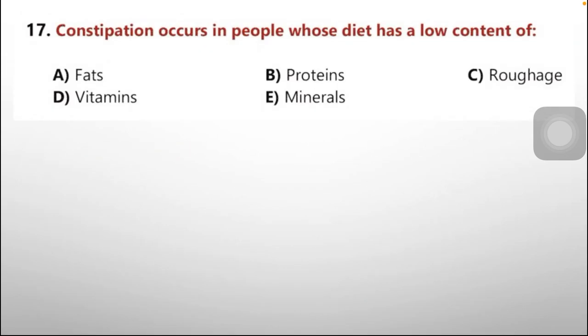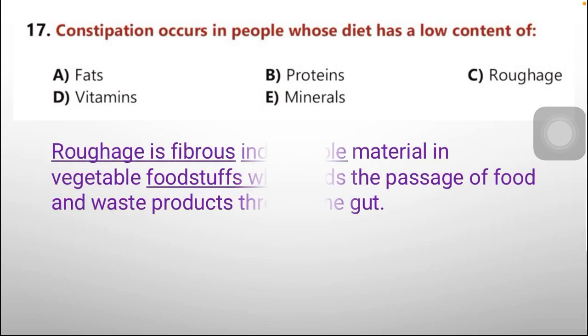Question number 17. Constipation occurs in people whose diet has a low content of: A, fats; B, proteins; D, vitamins; E, minerals. I have skipped option C because this term is unknown to me, roughage. However, when I googled it, it is actually fibrous indigestible material in vegetable foodstuffs which aids the passage of food and waste products through the gut.